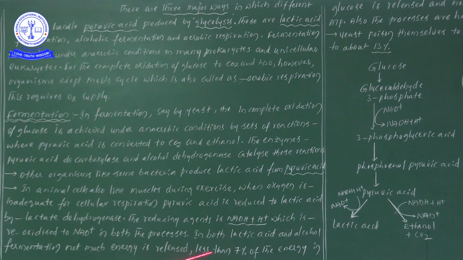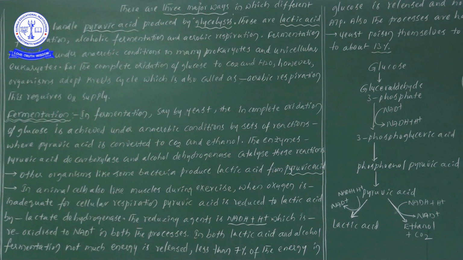In both lactic acid and alcohol fermentation, not much energy is released. Less than 7% of the energy in glucose is released in both lactic acid fermentation and alcohol fermentation. Actually three ways are there: lactic acid fermentation, alcohol fermentation, and aerobic respiration.